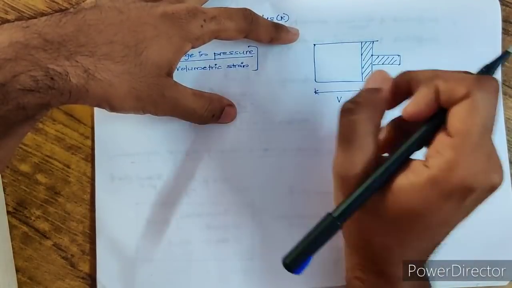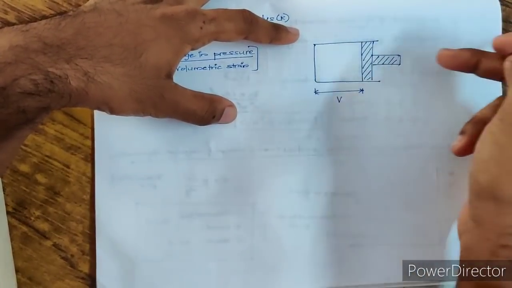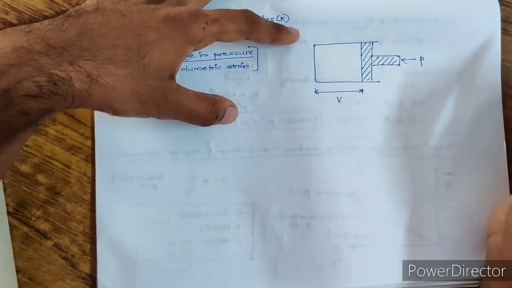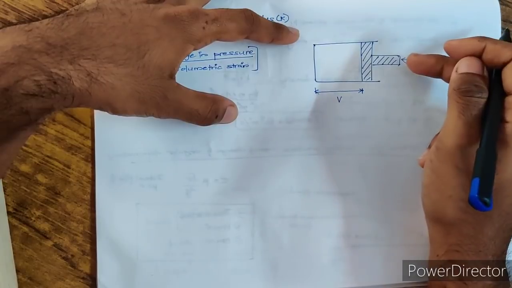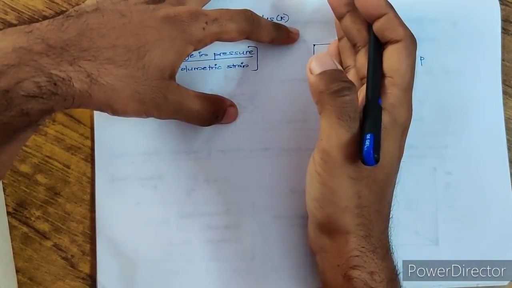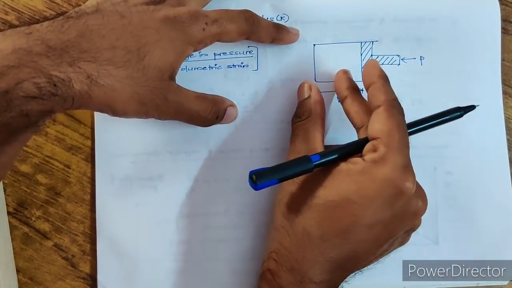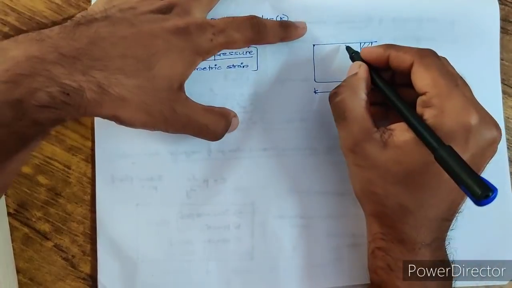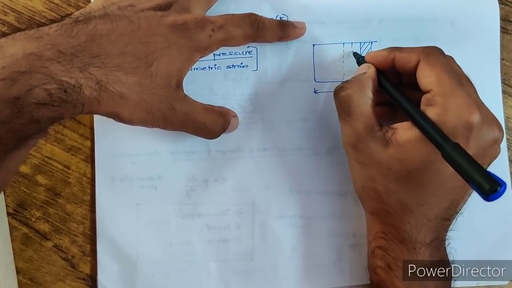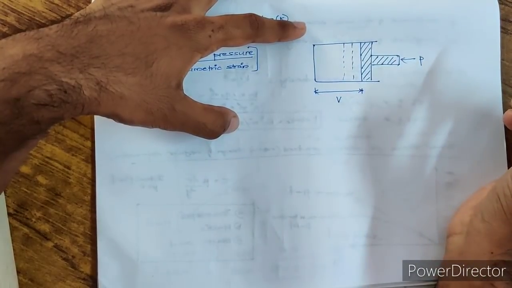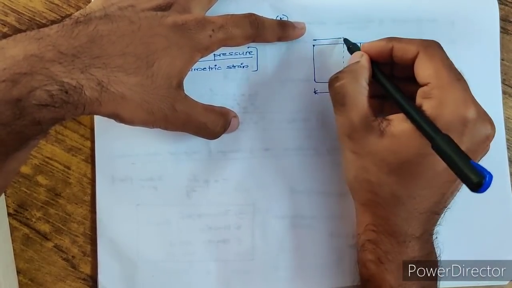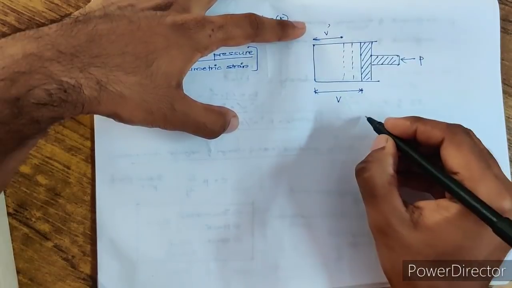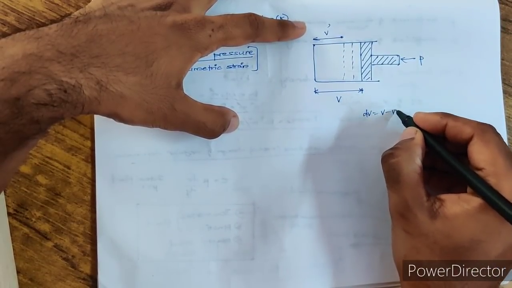So I have to reduce the volume. What I have to do is apply some pressure here. The pressure that I am applying is P. Since I am applying P, what happens? The piston will come towards the interior, so the gas gets compressed. When it gets compressed, does the volume increase or decrease? It has to decrease. So this is the new position of the piston. The new volume, let that be V dash. So what is the change in volume? The change in volume is nothing but V minus V dash.